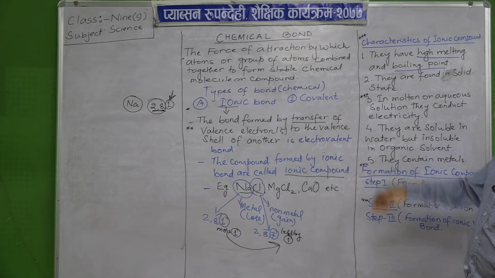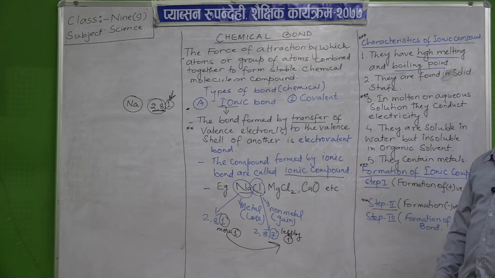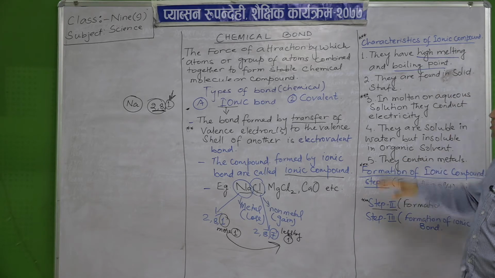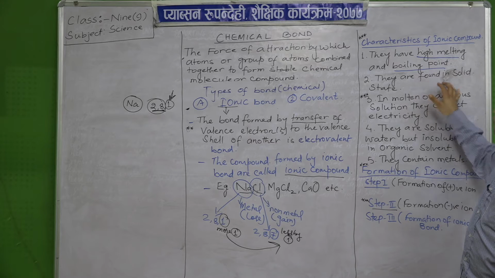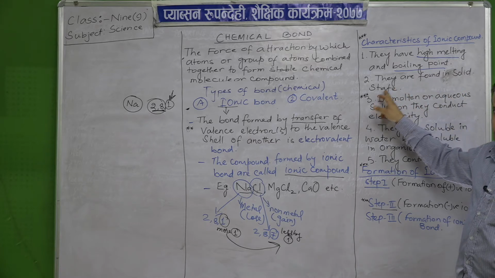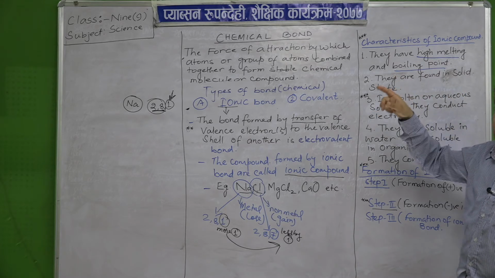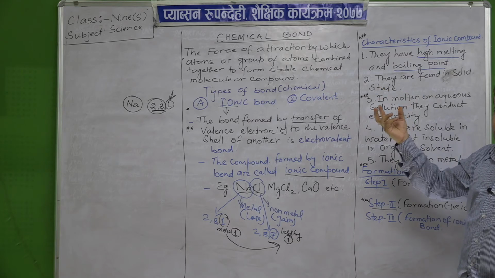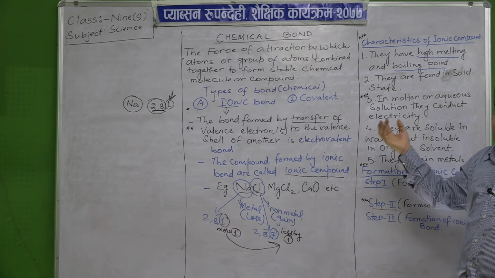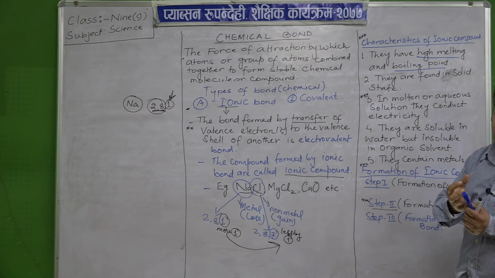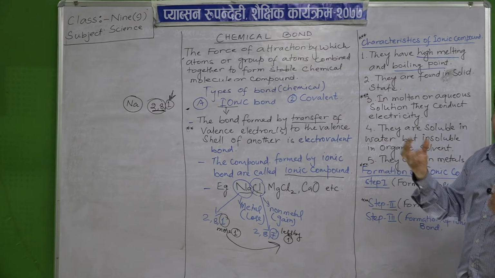Similarly, another characteristic of ionic compounds is they are found in solid state. At the beginning we studied what solids are: the elements in which the particles are very close to each other. How do they become very close to each other?